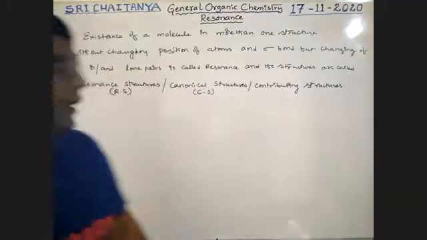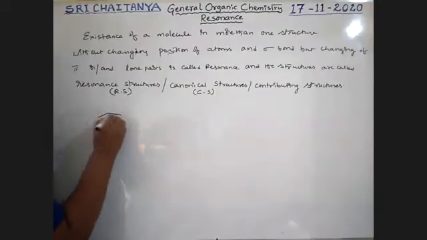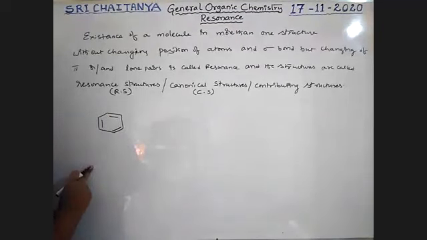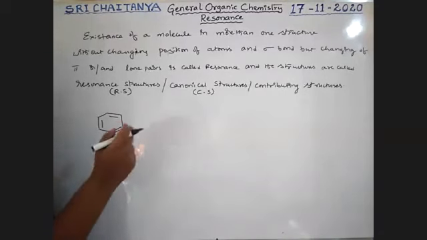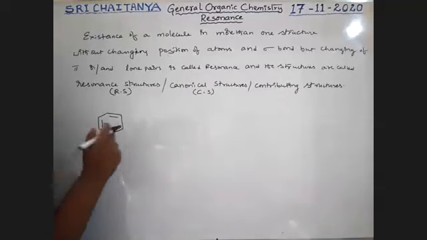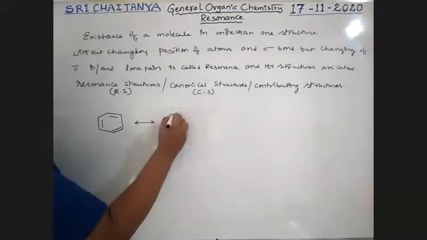Okay, see here, benzene. Here, boys, every corner is a carbon connected with hydrogen. Three pi bonds are there. These pi bonds may be interchanged.